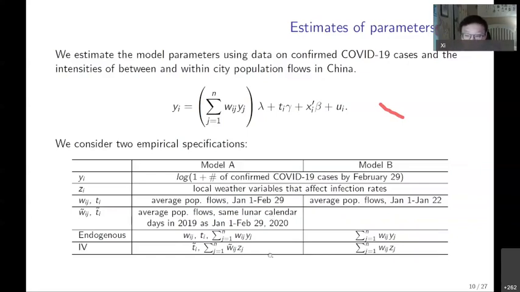ZJ is the local weather conditions. So the ZJ means the weather condition of city J. Because we know weather pattern is a critical factor, like precipitation and temperature. Those are the major factors affecting the transmission in city J, which through the transportation may affect the link to city I, and the weather in city J should have no direct correlation with the transmission in city I, which is YI.